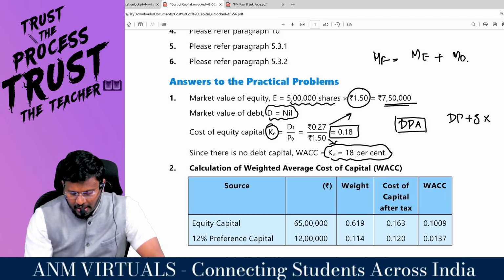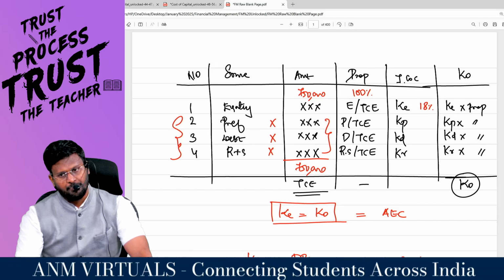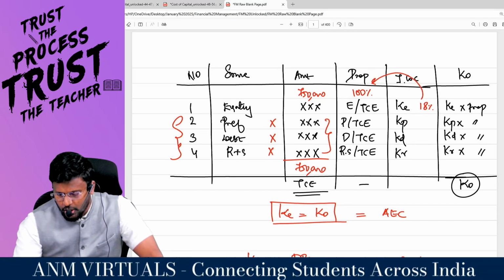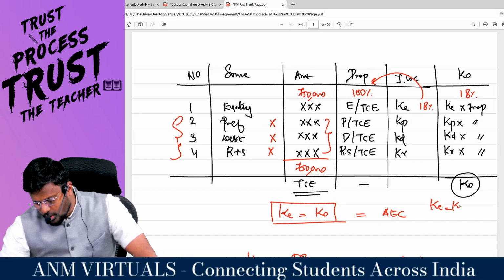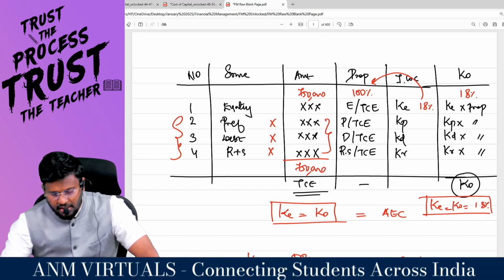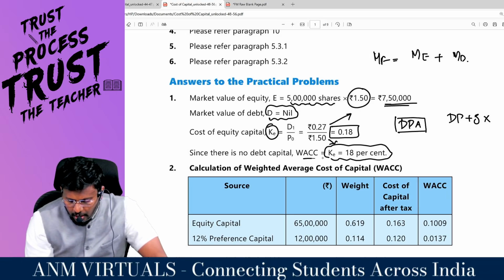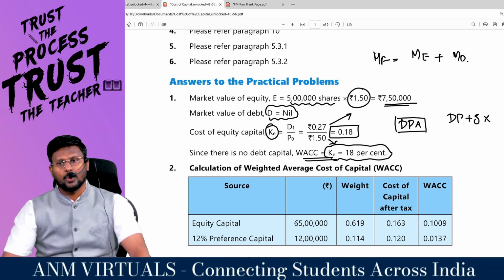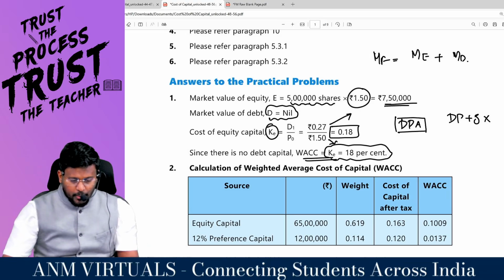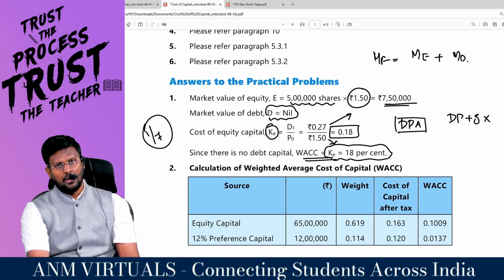So 0.18, that means 18 percentage is the individual cost of capital. So KE is equal to KO, that is equal to 18 percentage, my dear lovable students. Are you comfortable? Since there is no debt capital, WACC, that is KO, is equal to KE, that is equal to 18 percentage. That's it with regard to question number 1 out of our 7 questions.